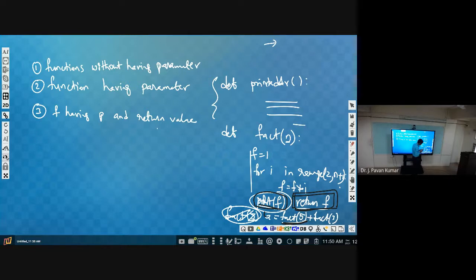Then we are able to get the required value back to here. So this will be replaced by 120. Similarly, factorial of 3 will be replaced by 6. Then addition will be performed, giving 126. That will be assigned to a. Then with a we can perform several operations.